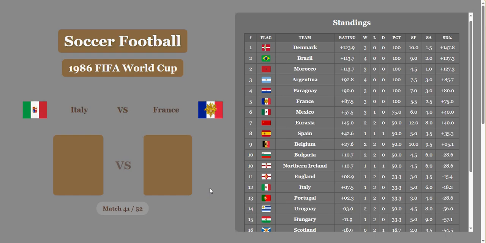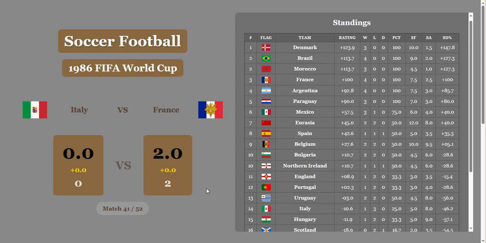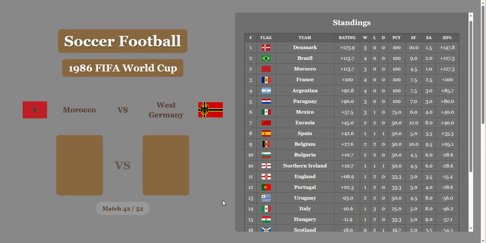Italy versus France. France doing good, but oh, they win it? Okay. France wins. And now France is in third place. Italy not doing too hot, down on 14th, right below Uruguay and above Hungary. France in third. They're in contention, folks.